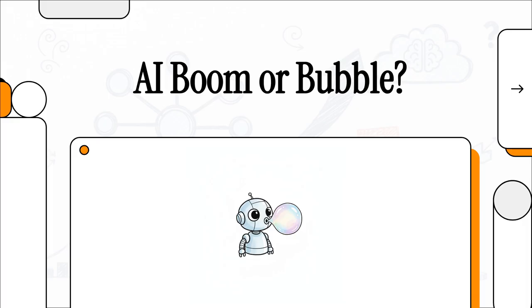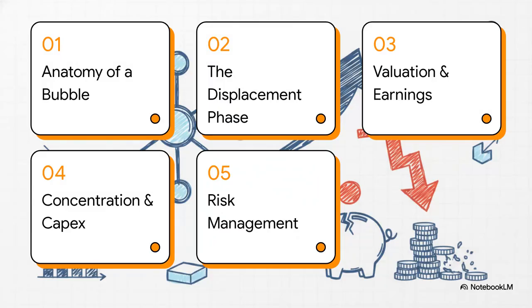Well, to answer that, we're going to rely on hard data. We'll be looking at recent structural analyses from the Amundi Investment Institute, along with comprehensive market research to cut right through the noise. Here's our agenda for today's briefing. We're going to cover the anatomy of a bubble, the displacement phase, the reality behind valuations and earnings, concentration and capex risks, and finally, institutional risk management.